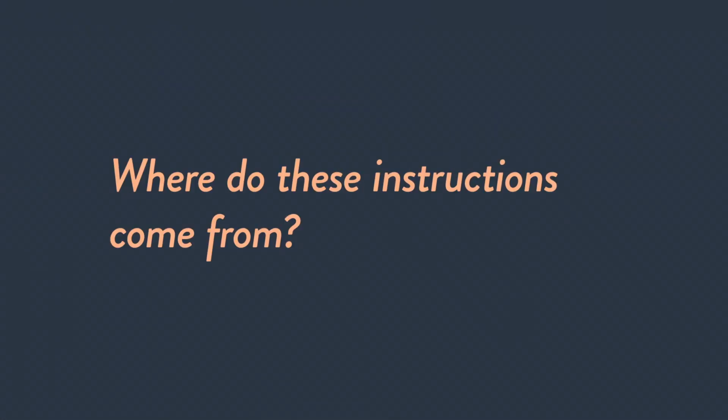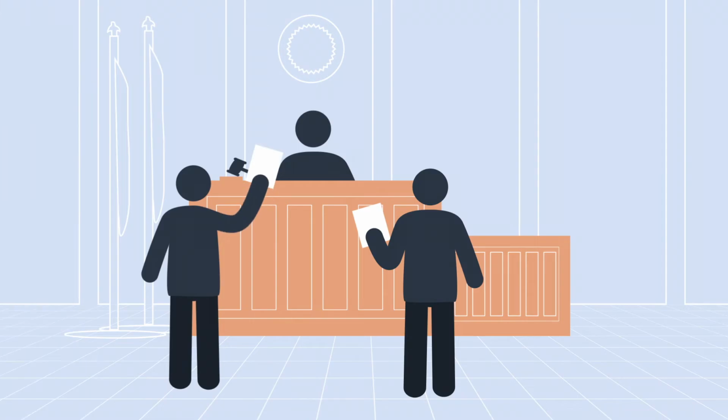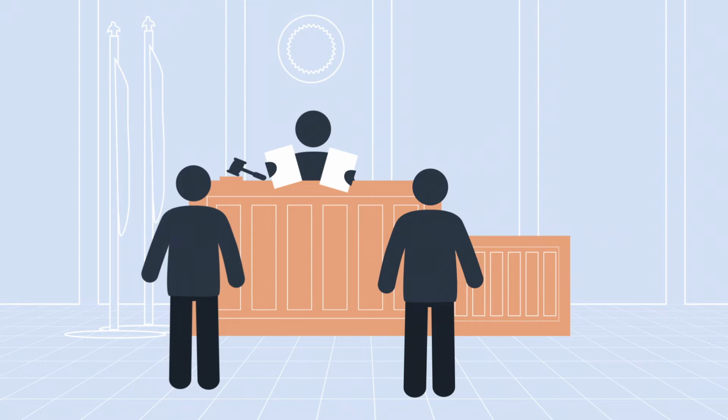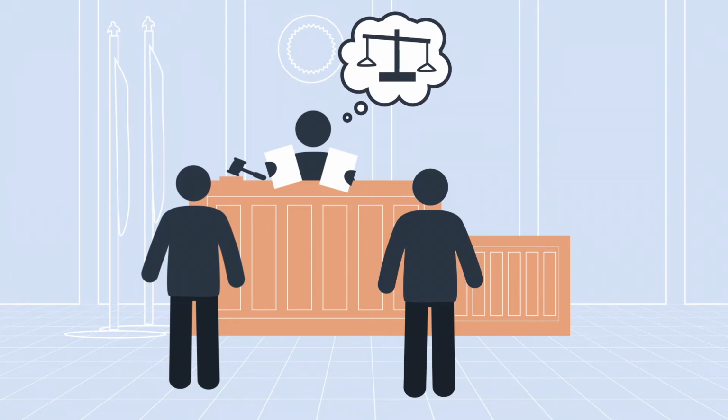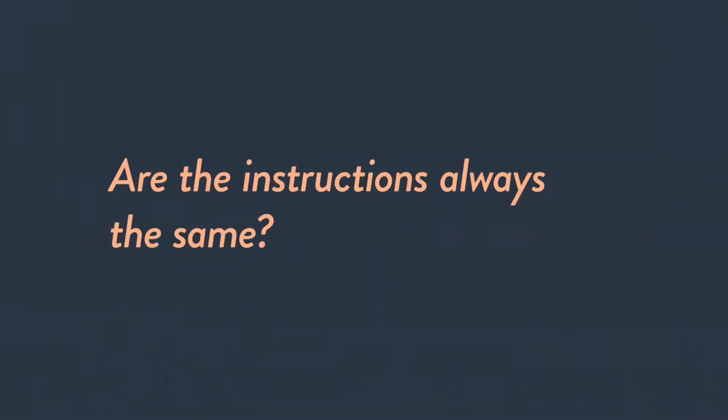Where do these instructions come from? Both the prosecuting attorney and the defense attorney propose their versions of the jury instructions to the judge. The judge then makes a ruling on which instructions will be given to the jury before they move to a private place to deliberate. Are the instructions always the same? No, not necessarily. However, many courts use a model for civil and criminal jury instructions in order to eliminate the chance of judges giving inaccurate instructions to the jury, which can become an issue on appeal.